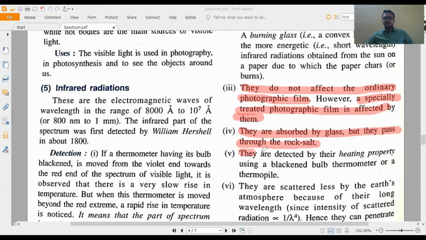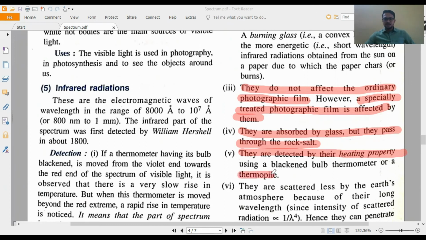They are detected by their heating property, because infrared radiation shows a rapid heating property, unlike ultraviolet radiation which shows a high chemical property.